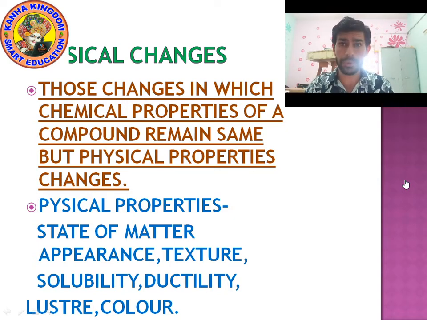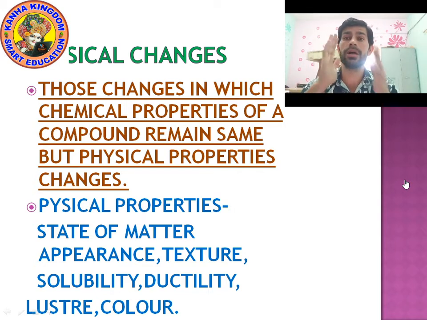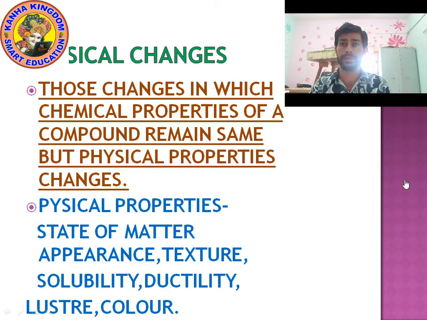Next physical property, appearance. Appearance means design, structure. How does it look like? Texture means smoothness, design. Okay, so these are physical changes.